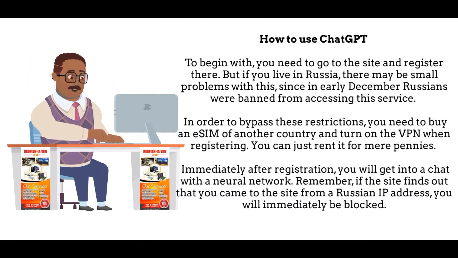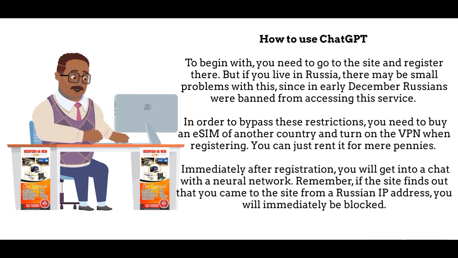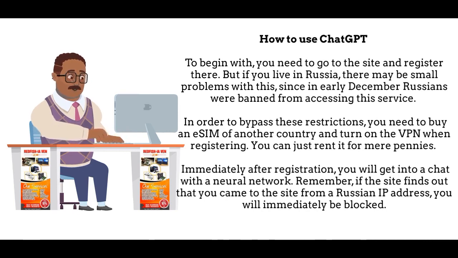How to use ChatGPT. To begin with, you need to go to the site and register there. But if you live in Russia, there may be small problems with this, since in early December Russians were banned from accessing this service. In order to bypass these restrictions, you need to buy an eSIM of another country and turn on the VPN when registering. You can just rent it for mere pennies.